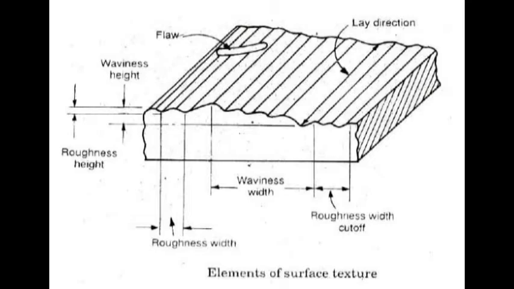And the next element is the profile. Profile is defined as the contour of any section through a surface. And the next one is roughness. As already explained, roughness refers to the relatively finely spaced micro geometrical irregularities. It is also called the primary texture and constitutes the third and fourth order irregularities.